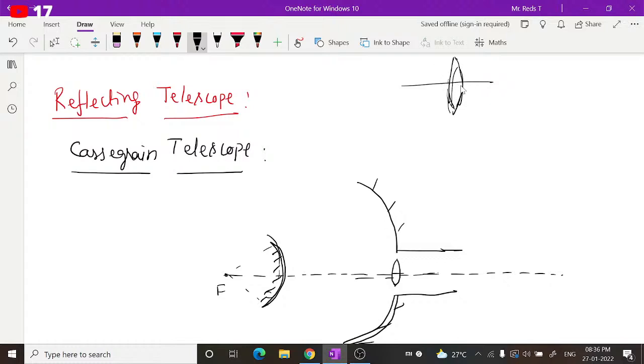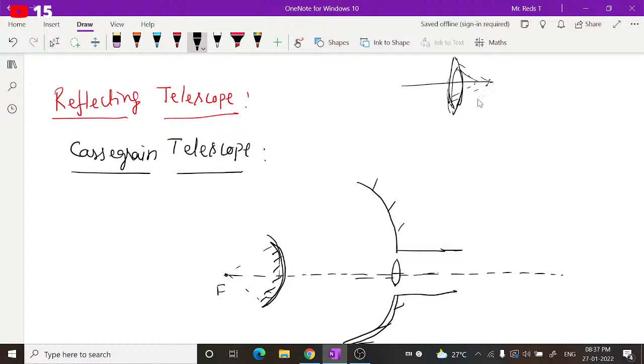So they will focus at different points, and even for a point object it will give a smeared image. So the image will look blurred, you cannot see a clear image. This kind of aberration is called chromatic aberration, due to color variation.